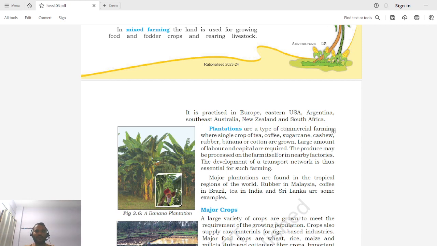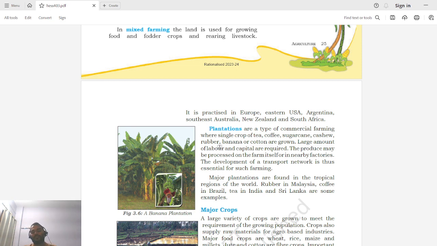Plantation is a type of commercial farming where a single crop of tea, coffee, sugarcane, cashew, rubber, banana or cotton is grown. So basically, what does plantation mean? It is a type of commercial farming where we grow a single crop like tea, coffee, sugarcane, cashew nut, rubber, banana, or even cotton. A large amount of labor and capital is required for plantation farming. The produce may be processed on the farm itself or in a nearby factory. So whatever product we get from the plantation, either it can be processed on the land itself or it would be sold to industry so that further processing can be done in the factory.